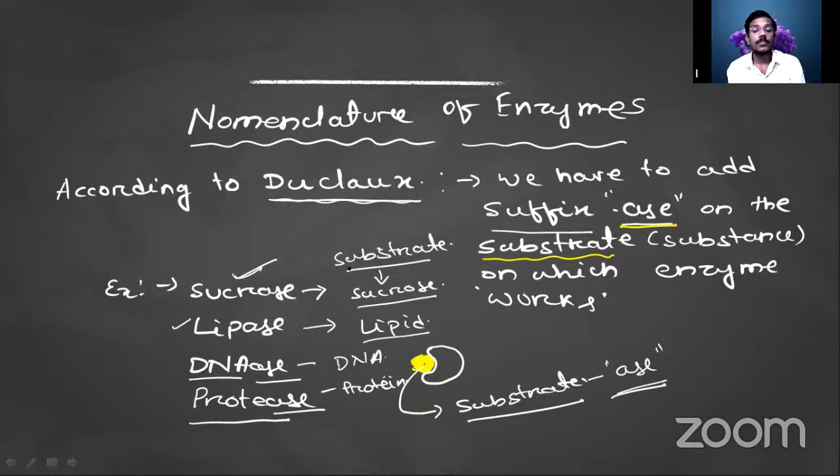According to Duclaux, we have to use -ase as a suffix just after the substrate on which the enzyme will work. If the enzyme is working on sucrose, then the name of the enzyme is sucrase. If we are using lipid as the substrate, then that enzyme will be known as lipase. If we are using DNA as the substrate, then that will be called DNase.